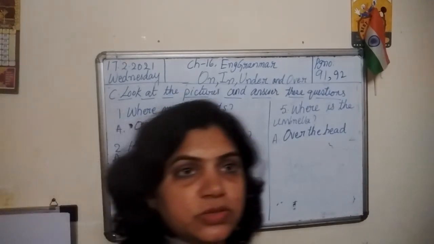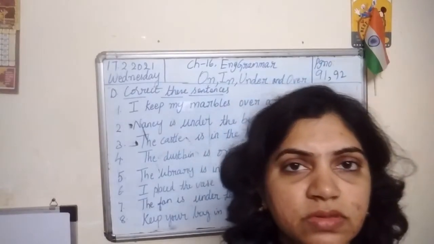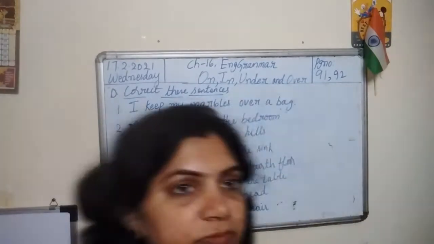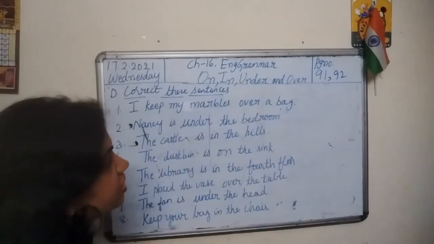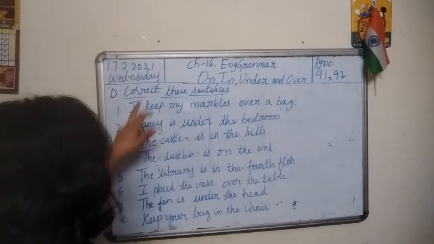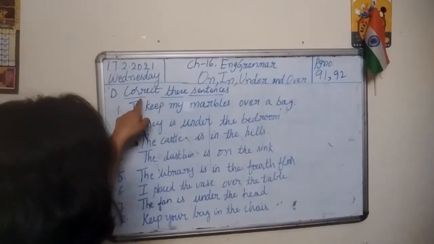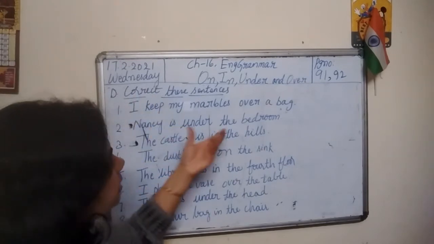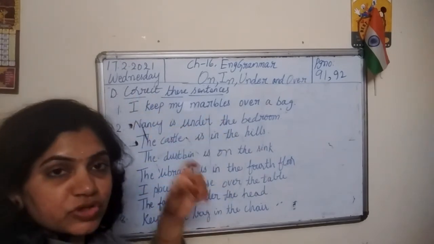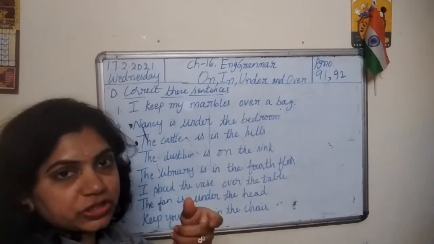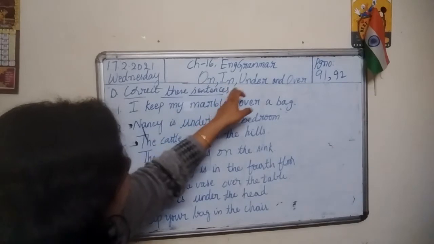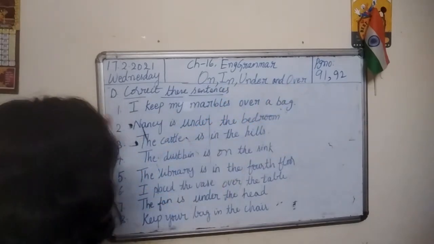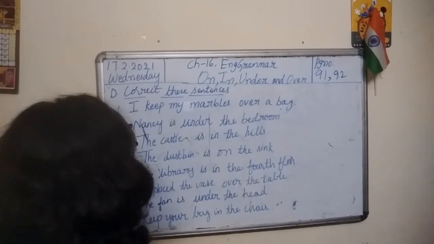Look at this exercise, children. Correct these sentences. Here sentences are given and we need to correct them because there is a mistake in the sentence. The mistake is in a preposition. So check the prepositions. Prepositions are on, in, under and over. So let's check the mistake and correct it.